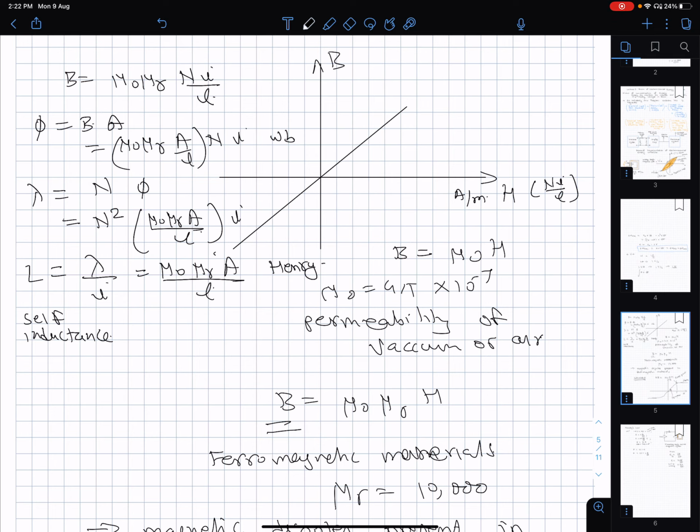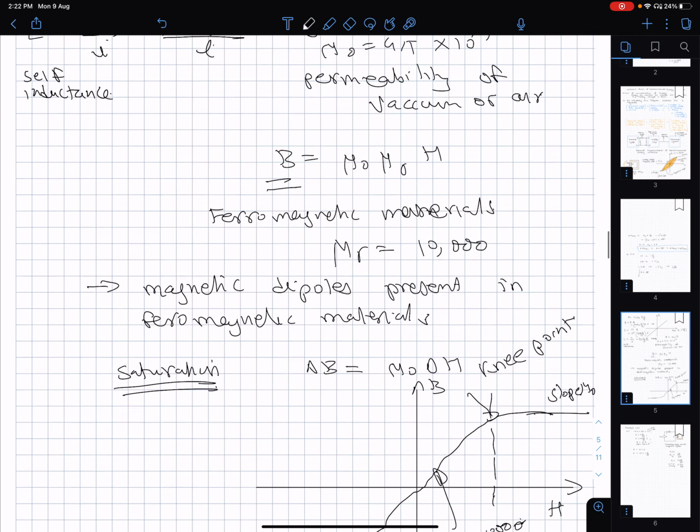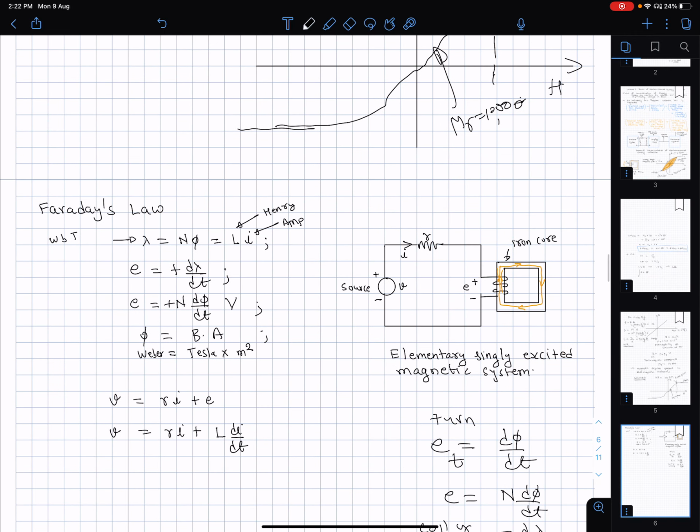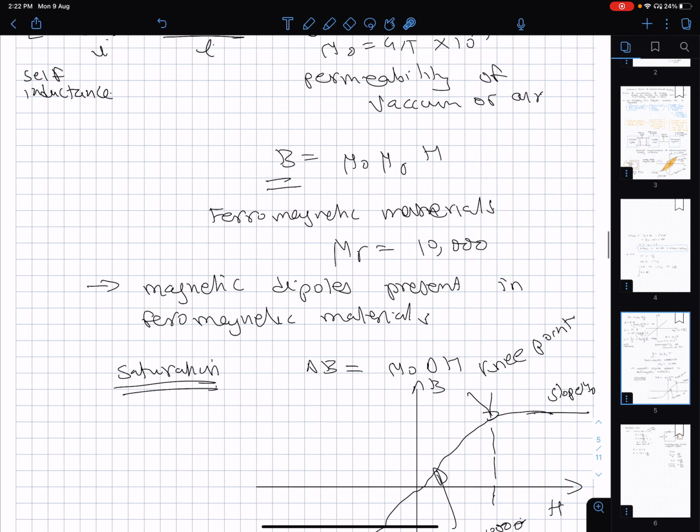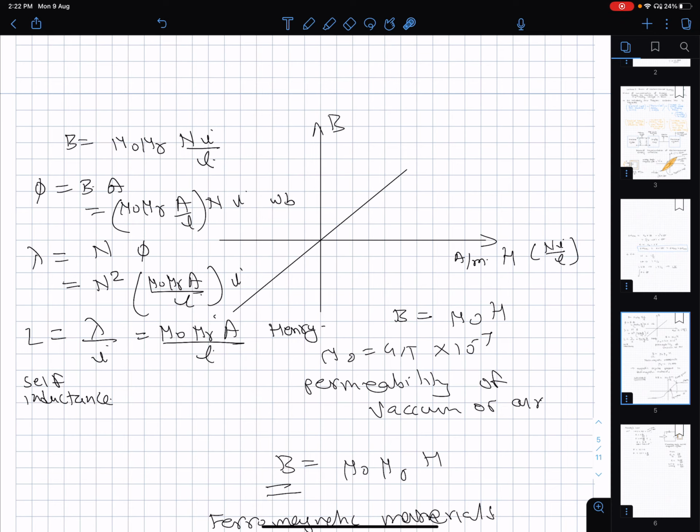So it is important to note that we say lambda is equal to n phi is equal to inductance times the current, and the unit of inductance is named after Henry. It is very important because once you know the inductance, you don't really need to know all the geometry of it, and you don't need to know all the details.